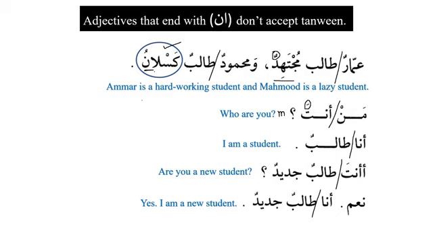It's a diptote, partially flexible noun. I gave you 5 or 6 categories. Do you remember those 5 categories where we say that the noun is mamnu min as-sarf? Does anyone remember? And the reason why we have to revise it again and again is because it's a very, very important topic in the Arabic language.